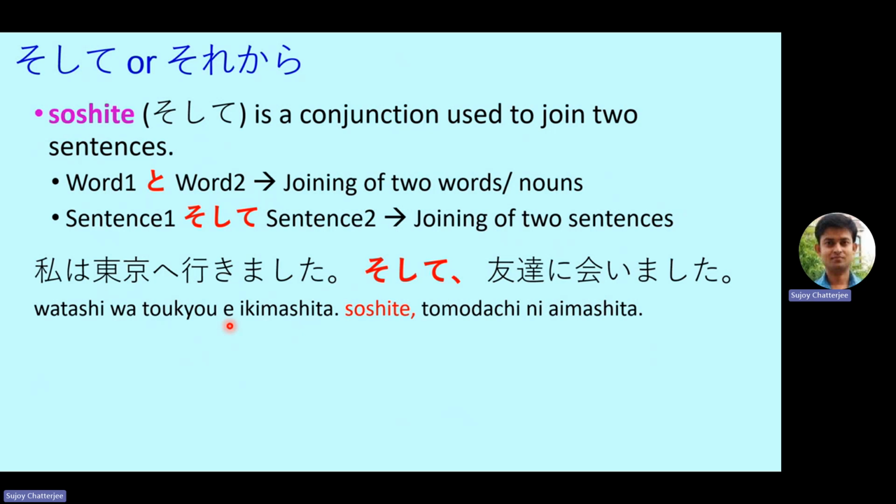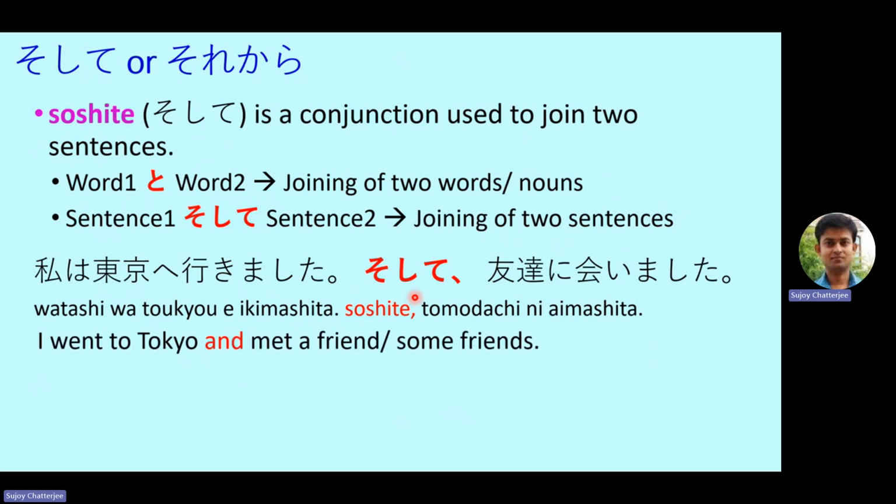So for example, watashi wa Tokyo e ikimashita. Soshite tomodachi ni aimashita. So what does that mean? I went to Tokyo. And after that, soshite means and. Tomodachi ni aimashita. I met my friend. So I went to Tokyo and met a friend, or I went to Tokyo and met some friends. So this is how the conjunction soshite is used.